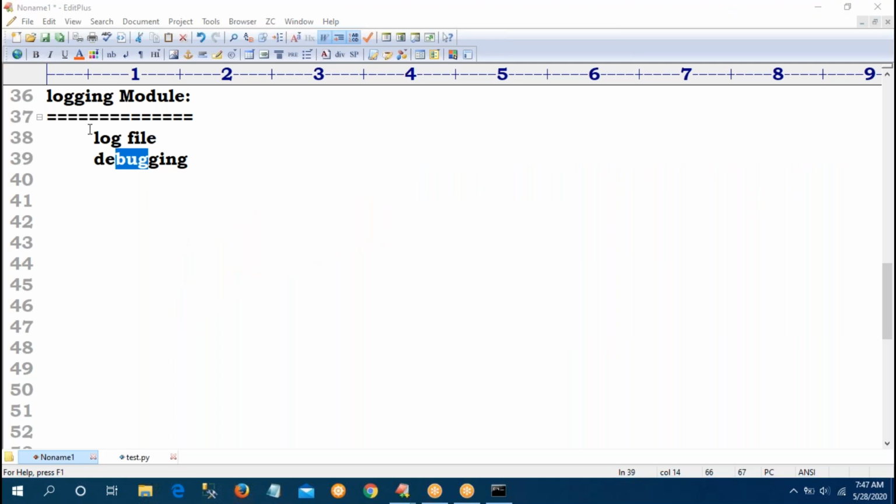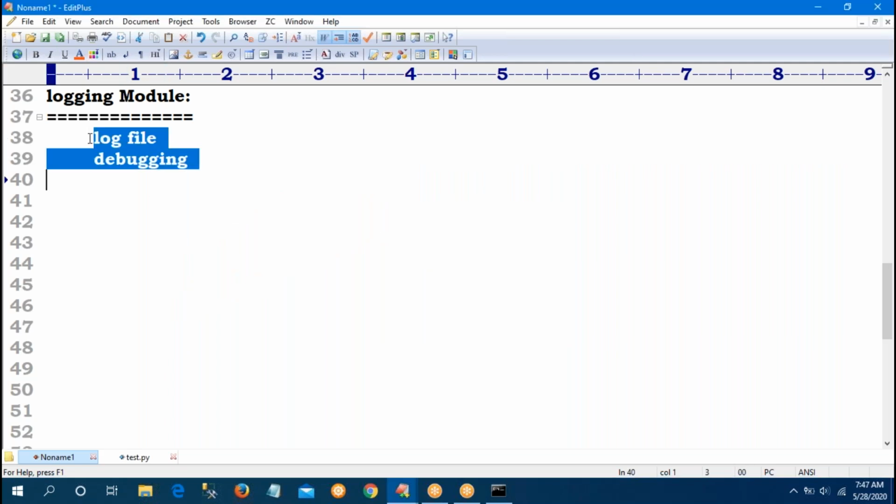Now observe the logging module. To create these log files, Python gives one module, that is the logging module.